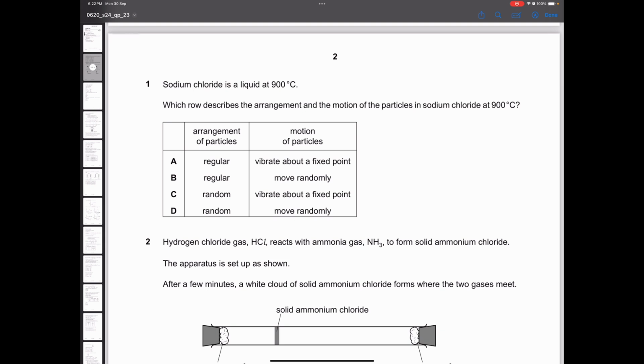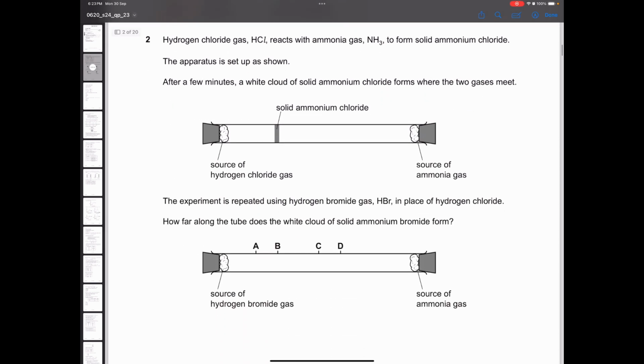Sodium chloride is a liquid at 900 degrees Celsius, alright. So they are simply asking you the arrangement and the motion of particles. We know that liquids have random motion of particles, random arrangement of particles, and they also move randomly. So option D will be the correct one. Vibration only happens mainly in the solids. That is why option D is the correct answer here.